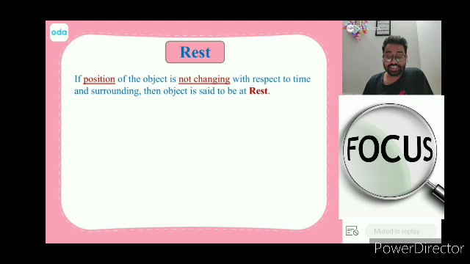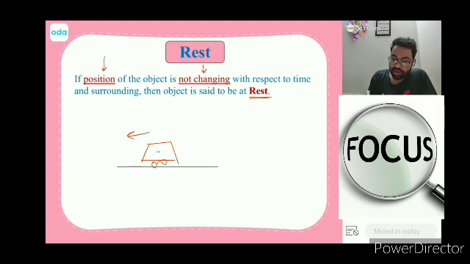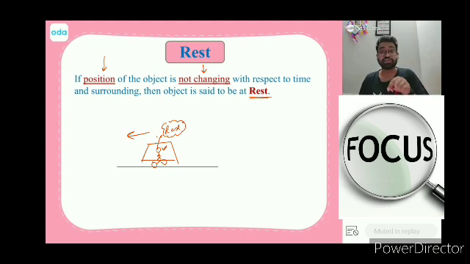What we say is that if the position of the object is not changing, the place where it is kept, the place where it is standing, if it is not changing with respect to time and surrounding, it is said to be at rest. So if I was in this car and this car was moving, I will say that this is at rest, because I am inside the car.